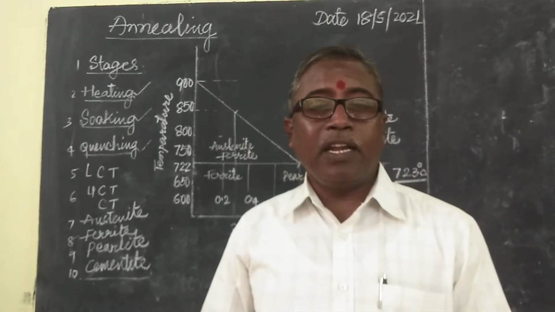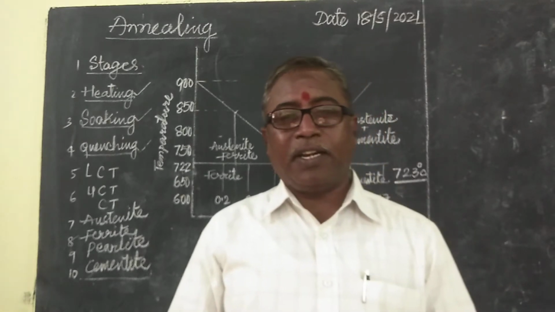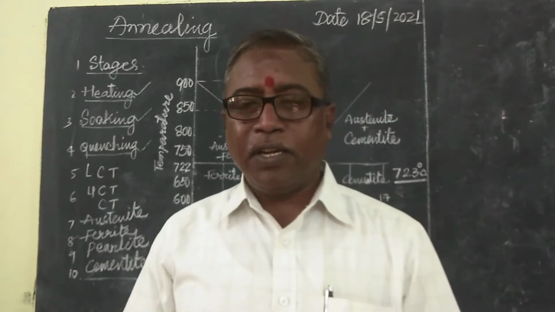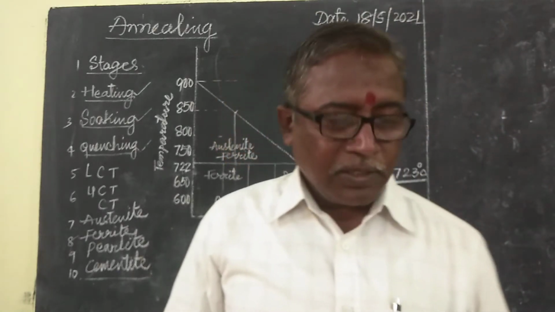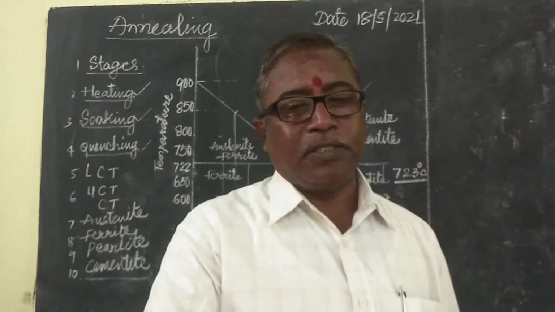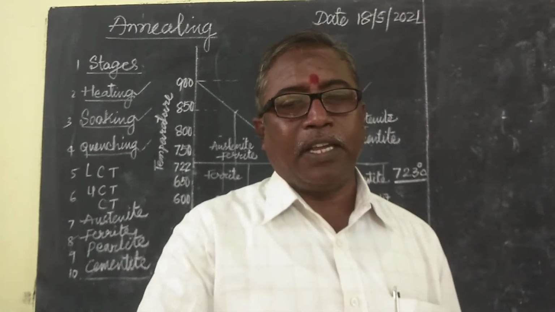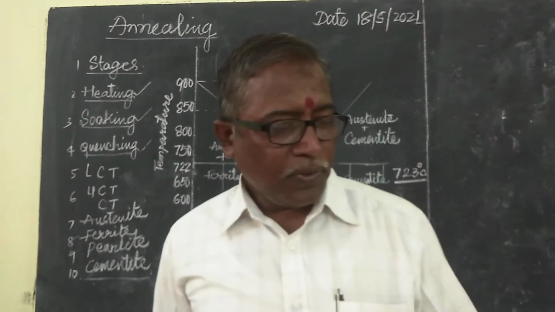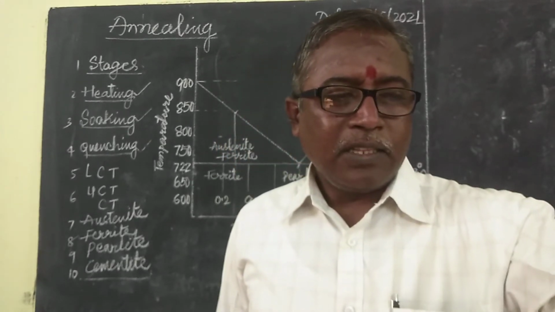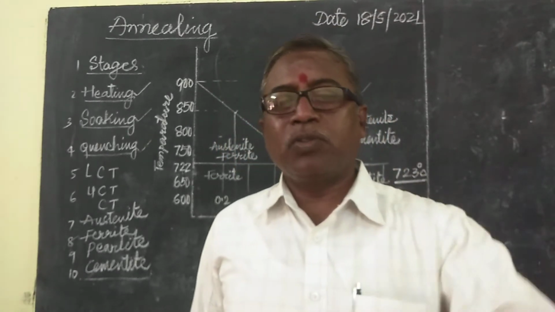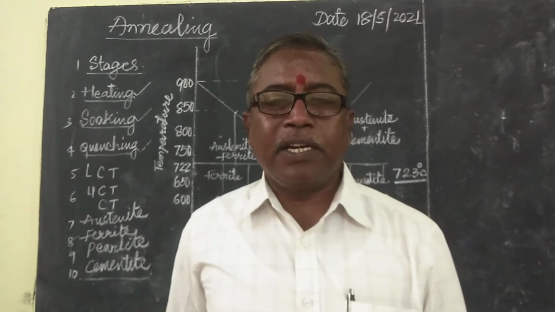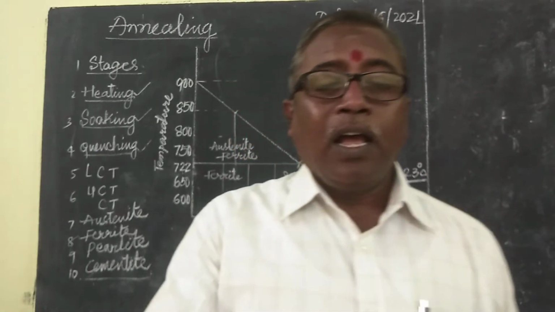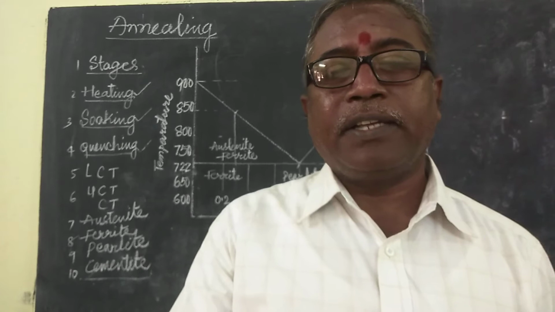Annealing is a heat treatment process. The metal is heated 30 degrees centigrade to 50 degrees centigrade above the upper critical temperature for the steels that are hypoeutectoid steels.